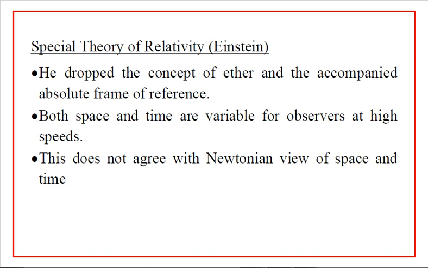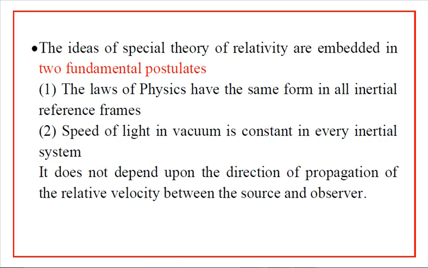They are variable for observers at high speeds, so the time duration and the length of an object will be different for different observers if they are moving at relativistically high speeds. And this concept of space and time does not agree with the Newtonian view of space and time. So this is called the special theory of relativity. The ideas of the special theory of relativity are incorporated in two fundamental postulates. They are called the postulates of the special theory of relativity.